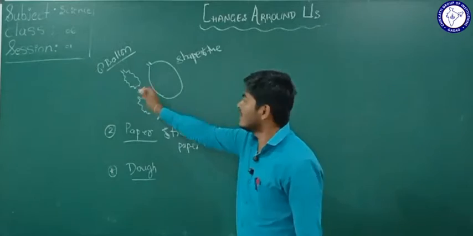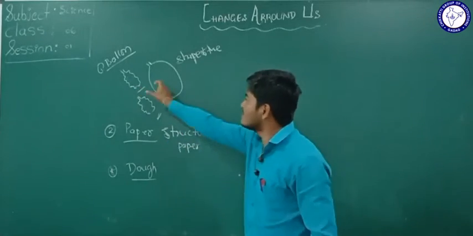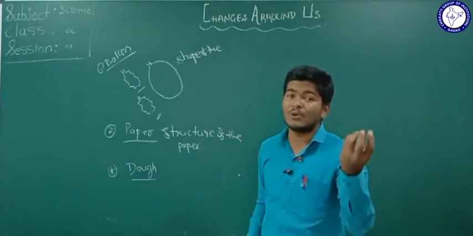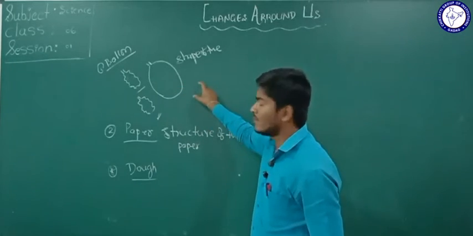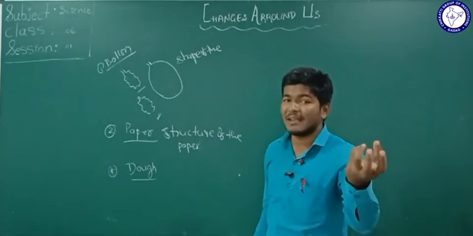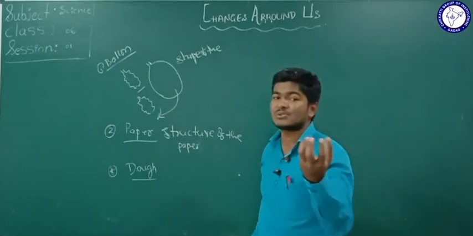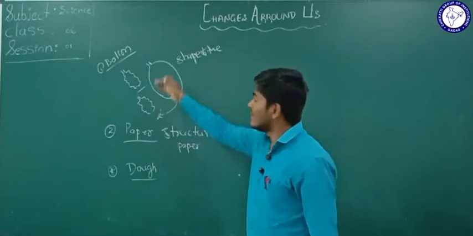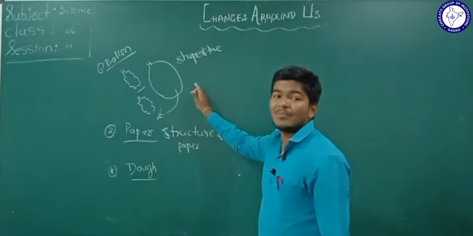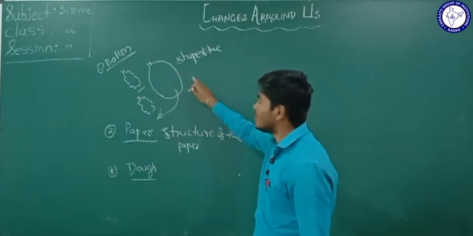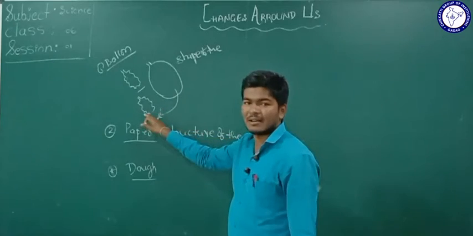First it has a very small shape. When you blow the balloon, it acquires some shape, but when you release the air present in the balloon, the shape of the balloon comes back to the normal shape, isn't it? So the change in the shape of the balloon will be reversed here.